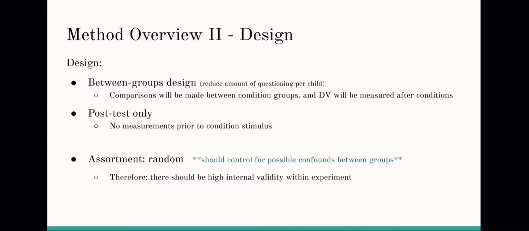In order to test our hypothesis, we decided to use a between-group study design, which, as we know, means that the IV was manipulated between groups and the DV was compared between the results of each group, so of each IV level. So for this particular study, we used random assignment to divide Caucasian children into one of 3 levels of the IV, which, as a reminder, is race of the offender.